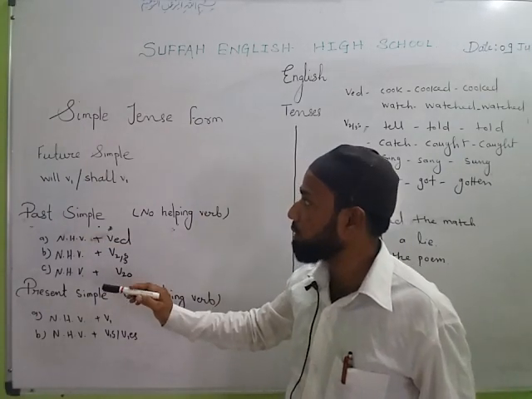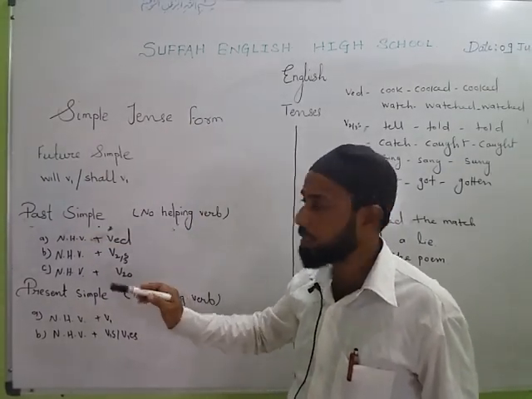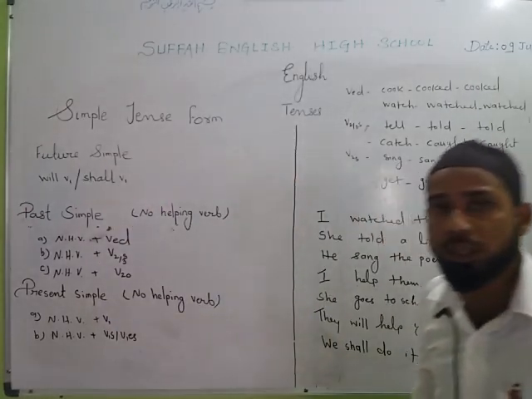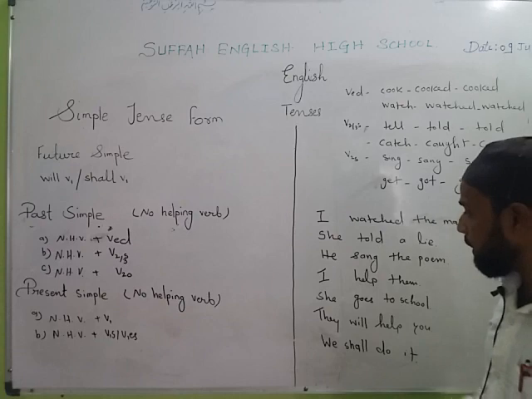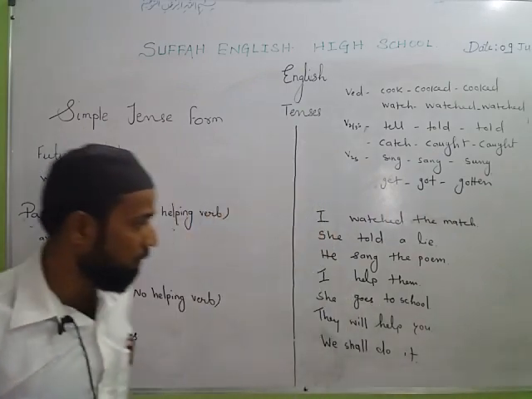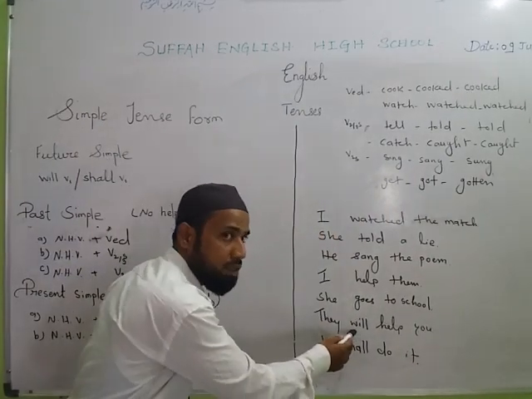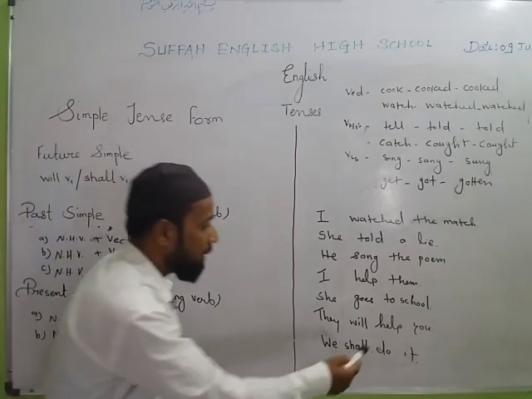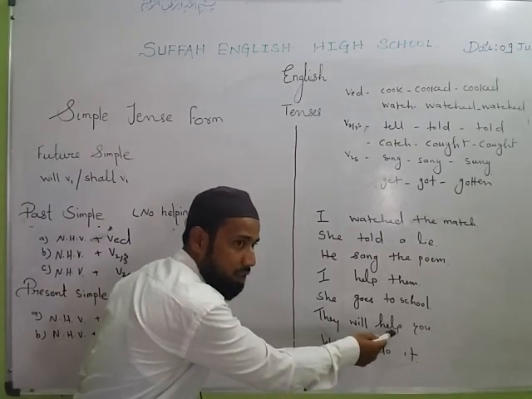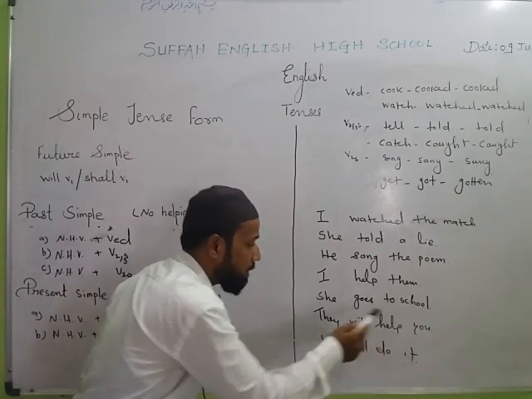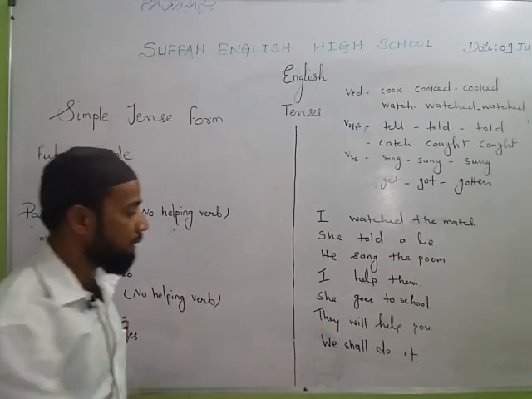And if you find in a sentence shall along with first form of the verb, it is future simple. You can see the example, they will help you. So what is the helping verb you locate? The helping verb that you locate is will. Will means future. Help is first form, right? Simple. Will means future, first form help is simple. It is future simple.